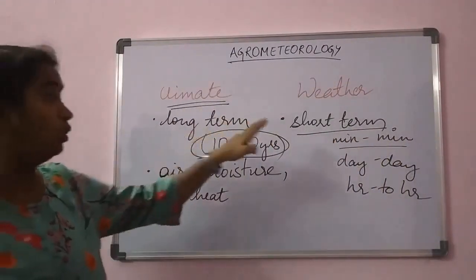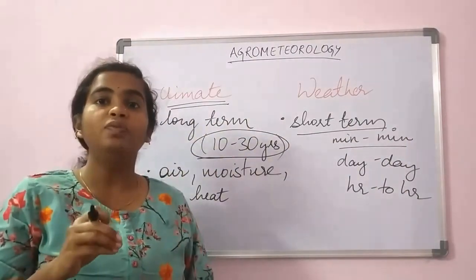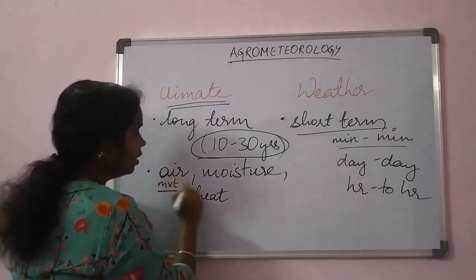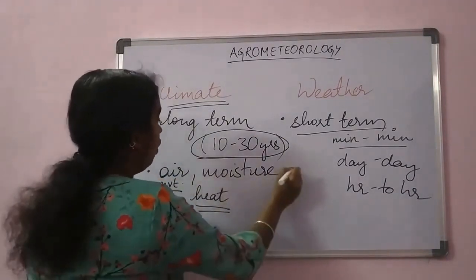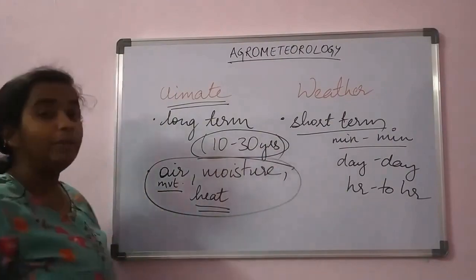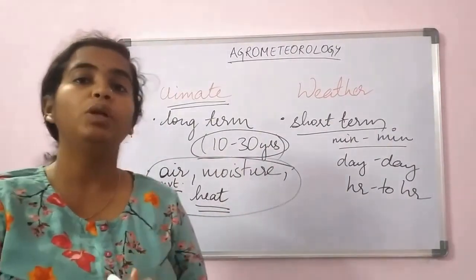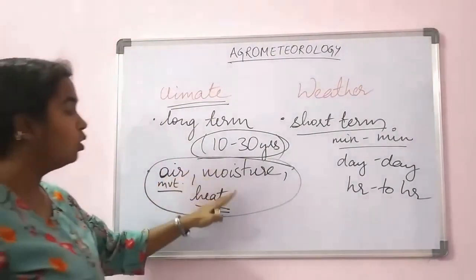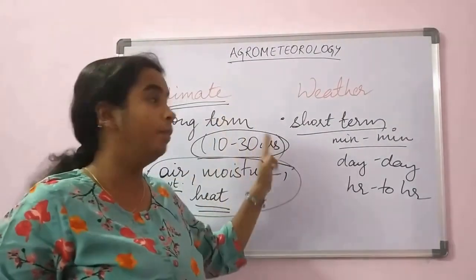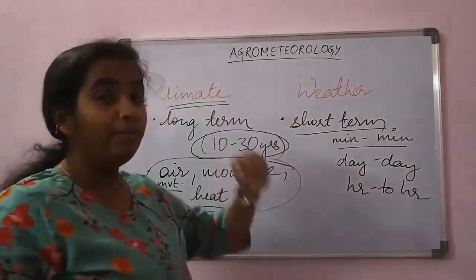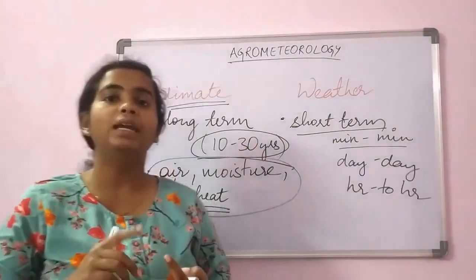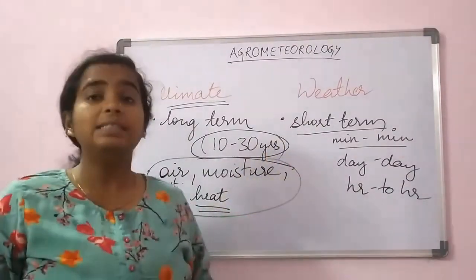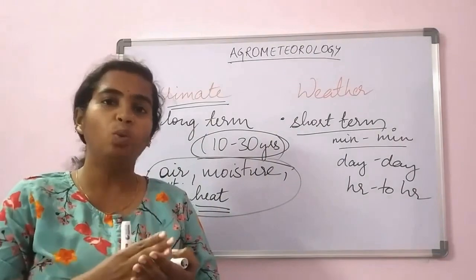Both climate and weather deal with the atmospheric parameters like air movement, moisture and heat. All three are very important. Climate is the variation in air movement, moisture and heat over a long term, and weather is the same variation minute to minute or day to day. These are some basic differences between weather and climate.